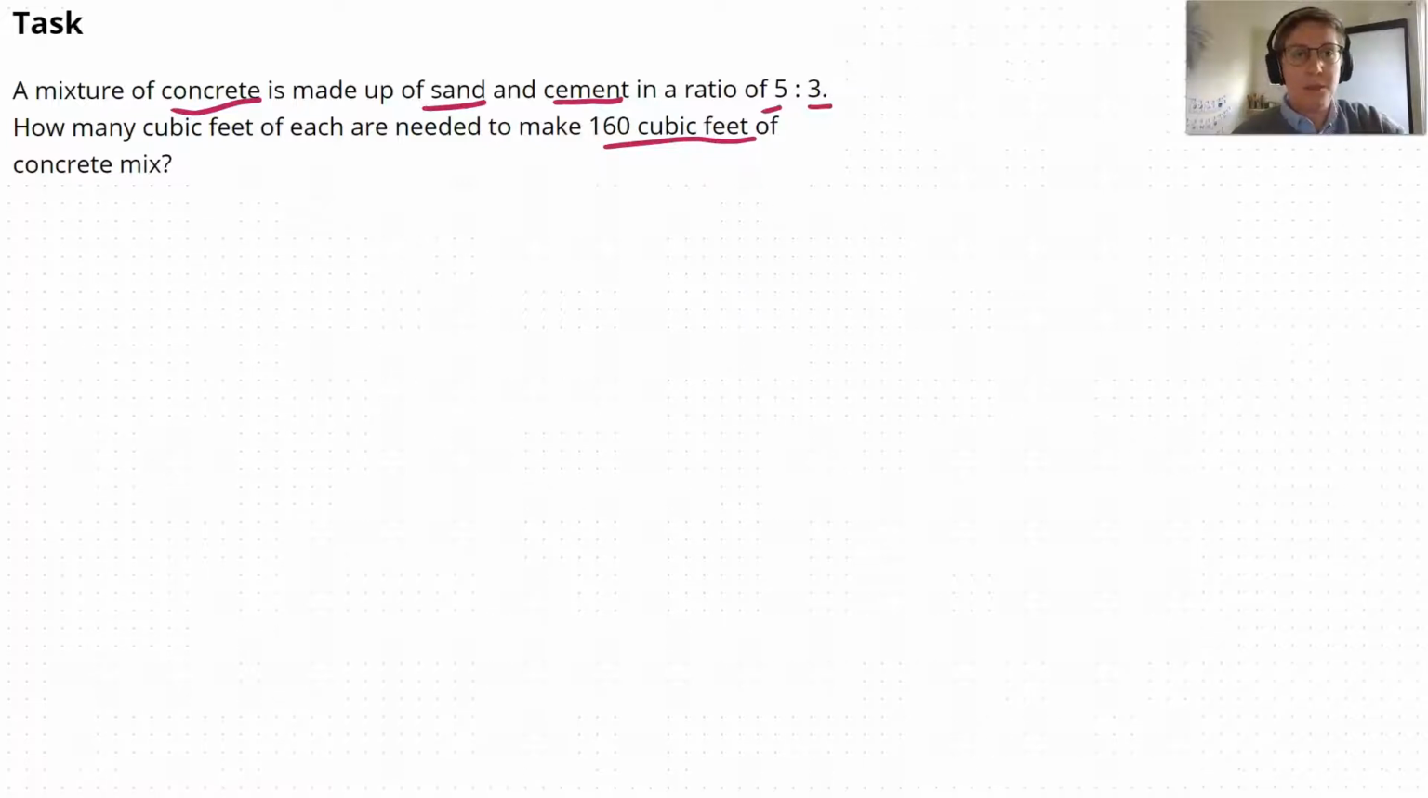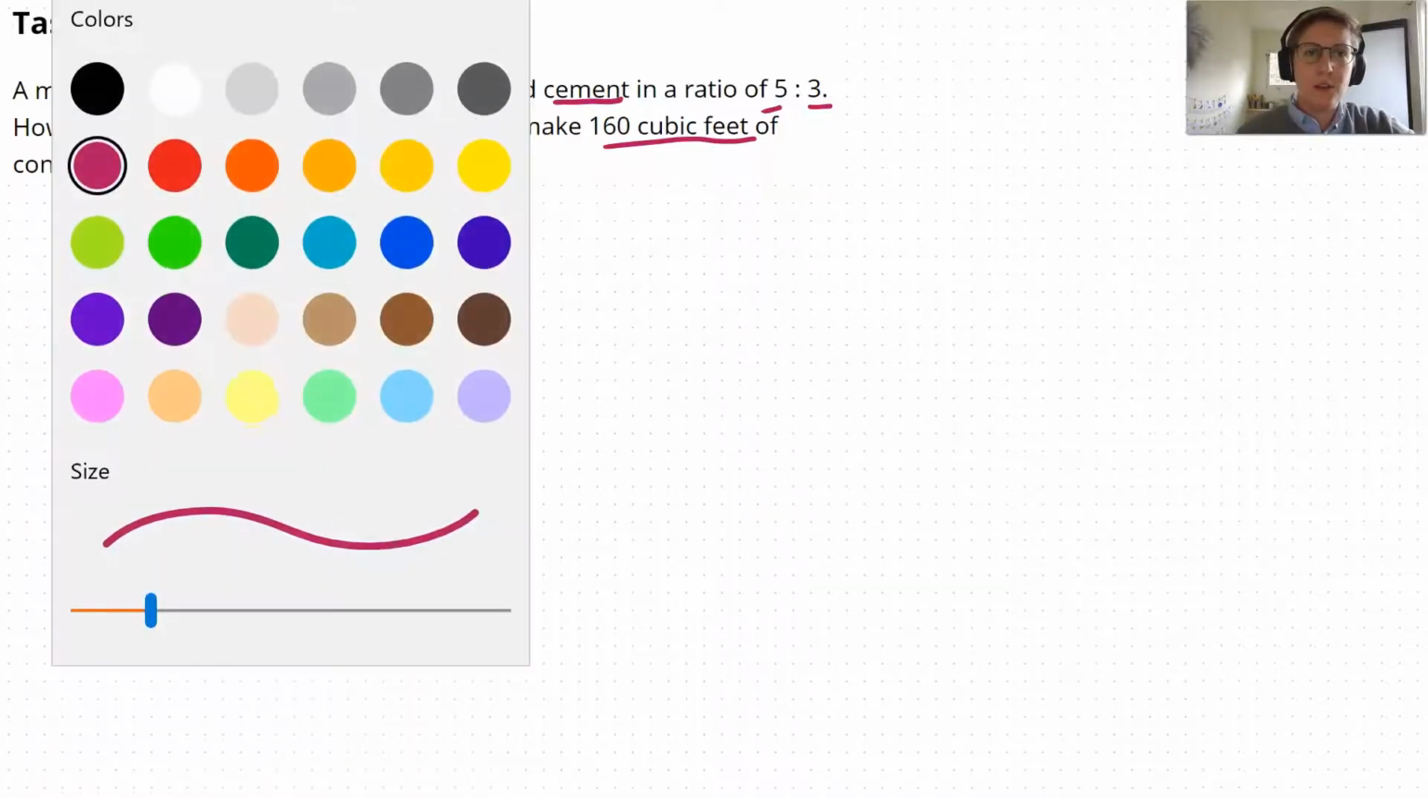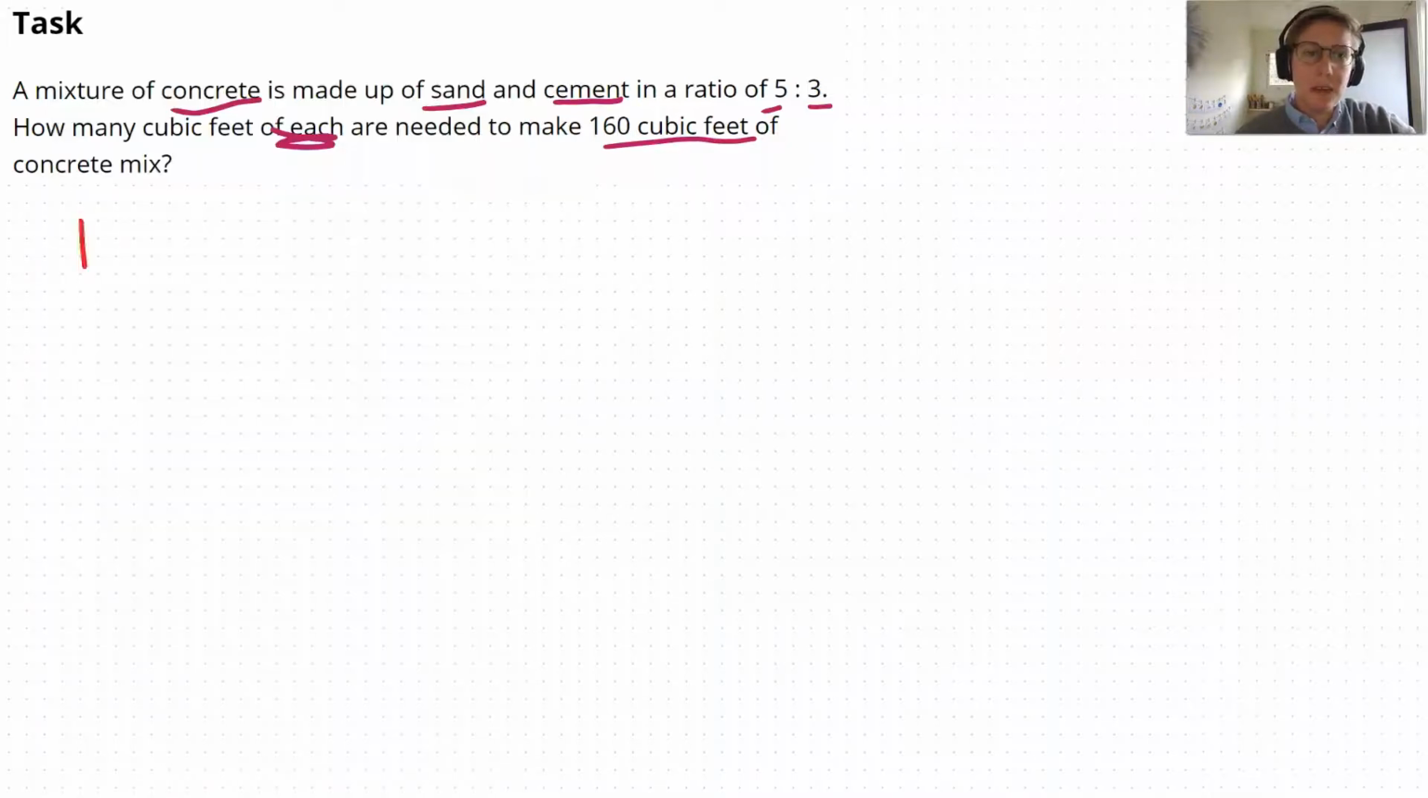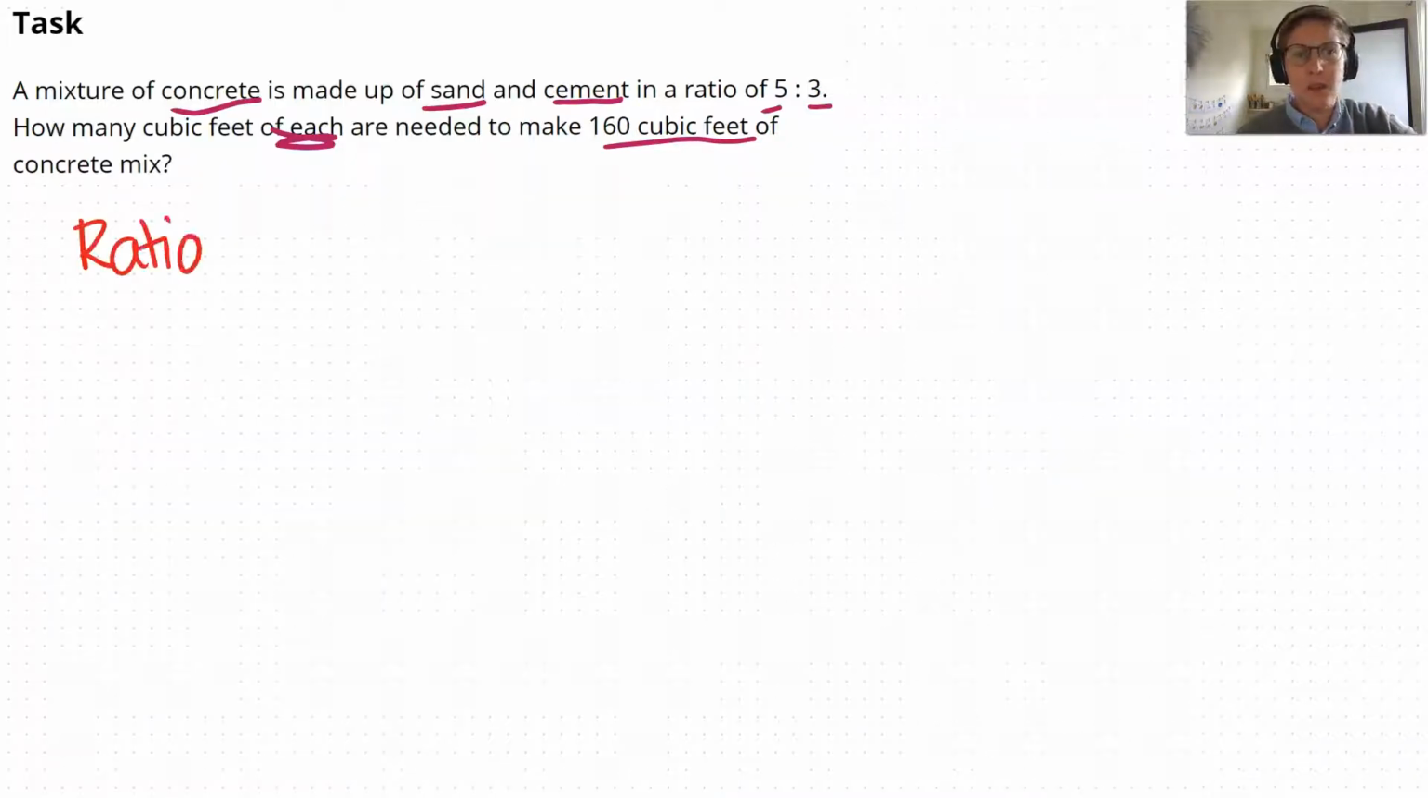So I'm going to read it one more time because I want to see what I underlined and if there's anything I missed. So we're mixing something, we're creating concrete, we're mixing two things together in this ratio, and the question is asking how many cubic feet of each, so I got to keep track of, I need both, are needed to make 160 cubic feet of concrete mix. Well, let's think about here the two parts of a ratio. So when I have a ratio, it's a comparison of two things with the same units. So in this case, I have sand and cement in a ratio, and they make a mixture of concrete.